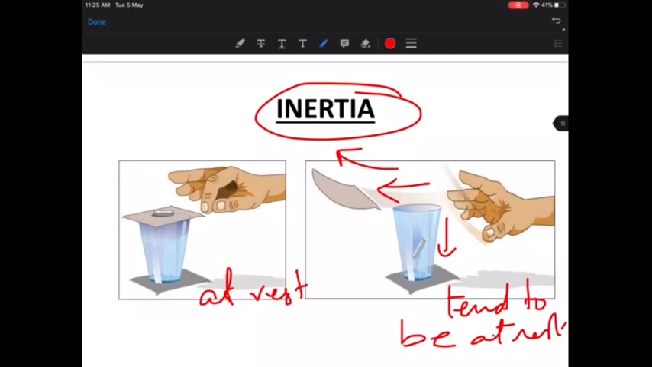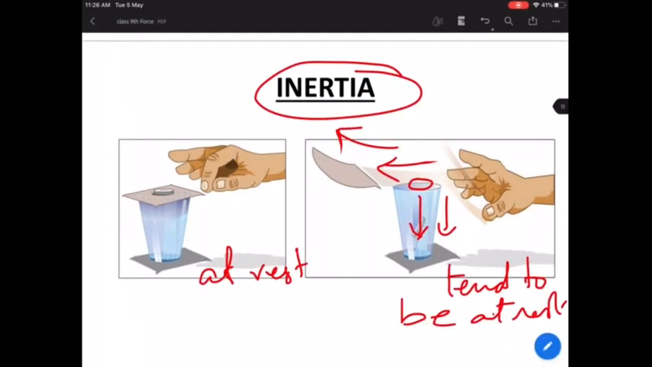So what will happen? The card will go, but the coin will stay at its own position because it avoids moving from its place. So the coin will be here, and the coin is immediately going to fall down in the glass. Okay. So that is what inertia is. Let's also take a few more examples and understand what inertia is.